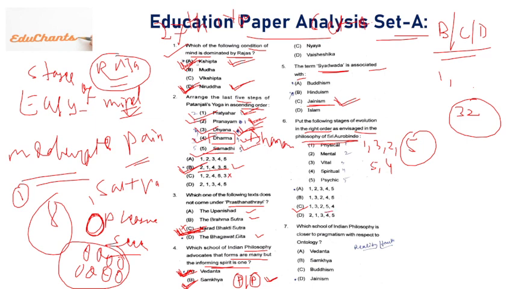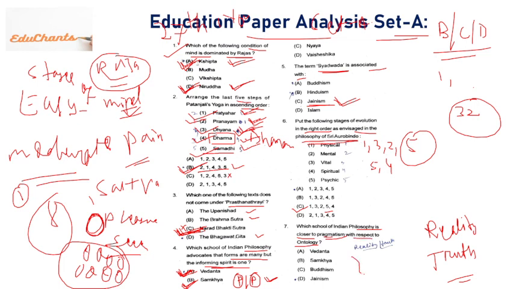Okay. Next, seventh question. Ontology. Ontology deals with truth or reality. Okay. Now, pragmatism. Which school of Indian philosophy is closer to pragmatism with respect to ontology?